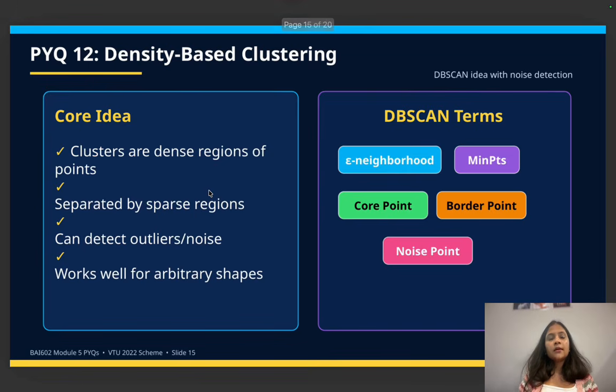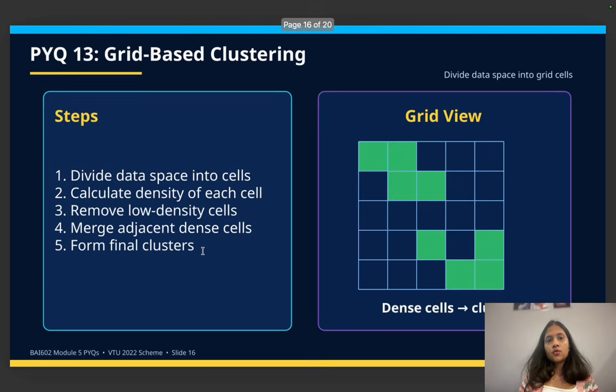Next question is density based clustering. This is the core idea, and these terms you have to remember for density based clustering. That is the 12th question, and the 13th is grid based clustering.